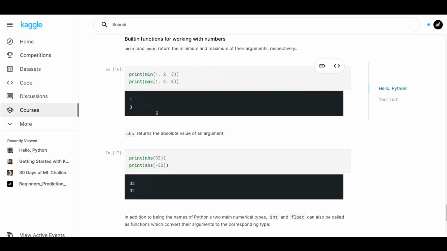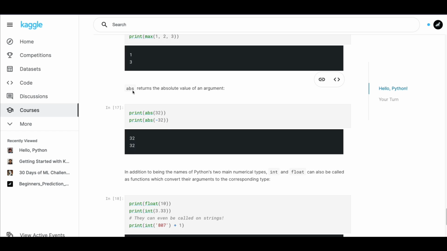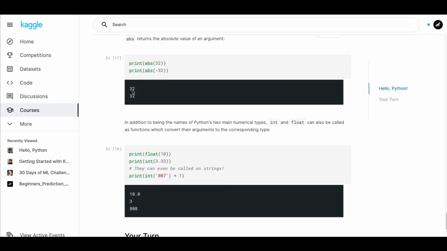So min, max, these are functions, and again abs stands for absolute, which means it's going to remove all the signs and then it's going to give you the value.